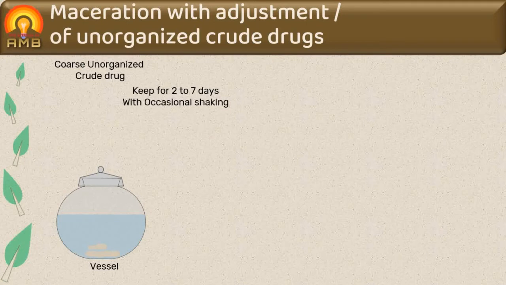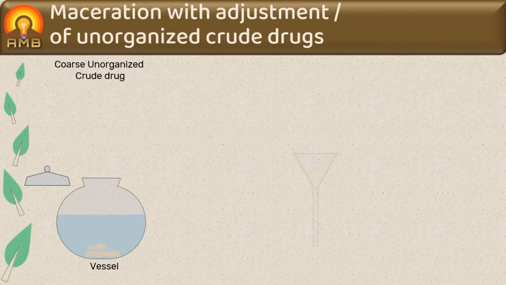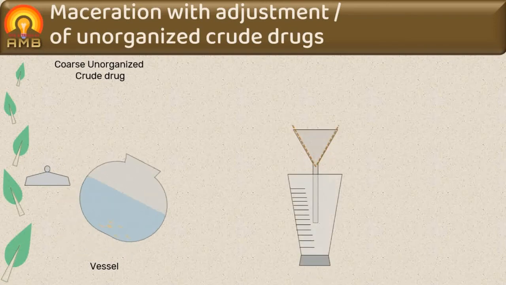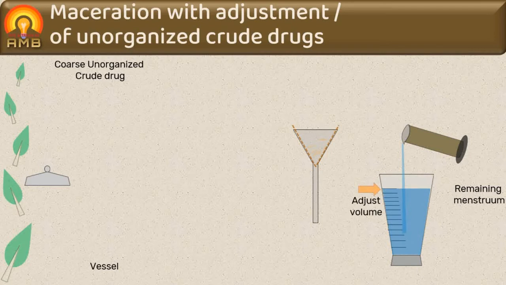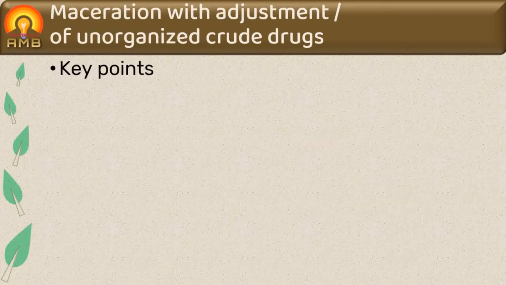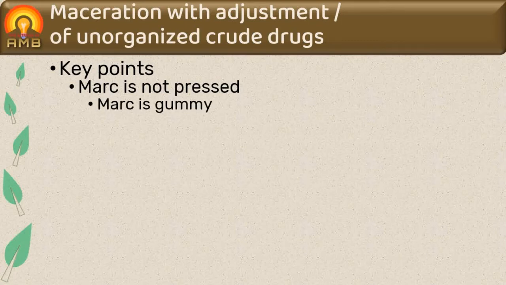During this period, content is agitated occasionally. After the stated period, the liquid is filtered and final volume is adjusted by passing remaining 1/5 volume of menstruum through the filter. In this method, mark is not pressed as mark is gummy in nature, and as it is acellular in nature, it will not retain menstruum.